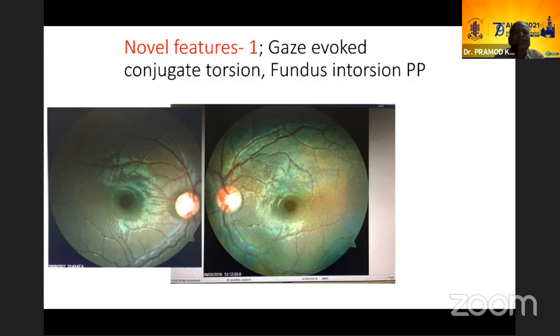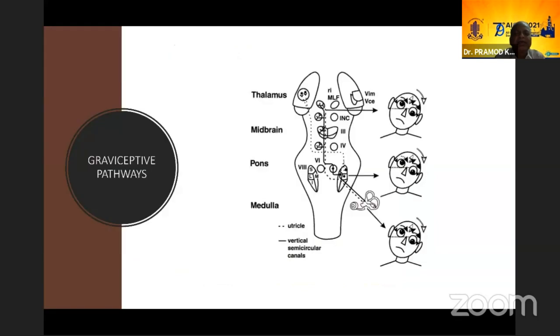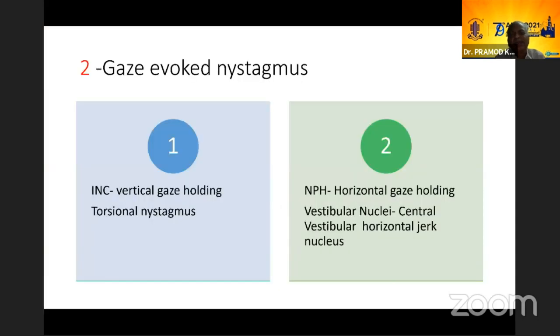Now this gaze evoked nystagmus, as I said, is because of the conjugate torsion, because of the ocular tilt reaction, what we classically see there. Now these are the graviceptive pathways. I don't want to go into detail. The vestibular nuclei cross to the other side, so the third nerve on the right side and probably the vestibular nuclei on the left side, some problem might be there. We can't say. On MRI, we got only MR hypoplasia. Our MRI was not very good, I think. They didn't catch any other finding. Even the third nerve, they could not catch, unfortunately.